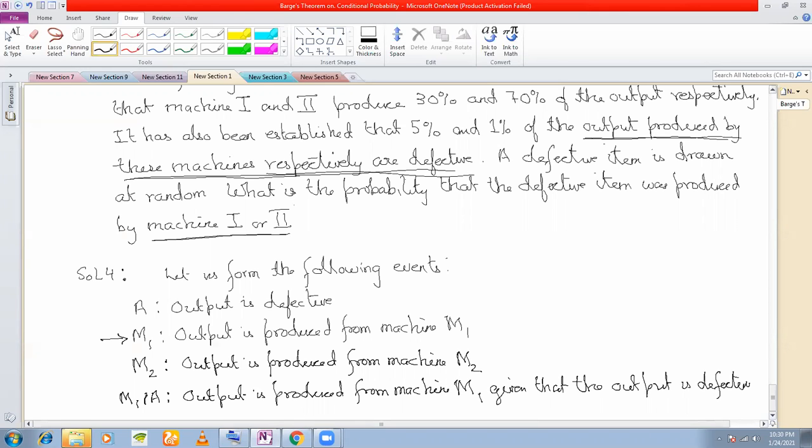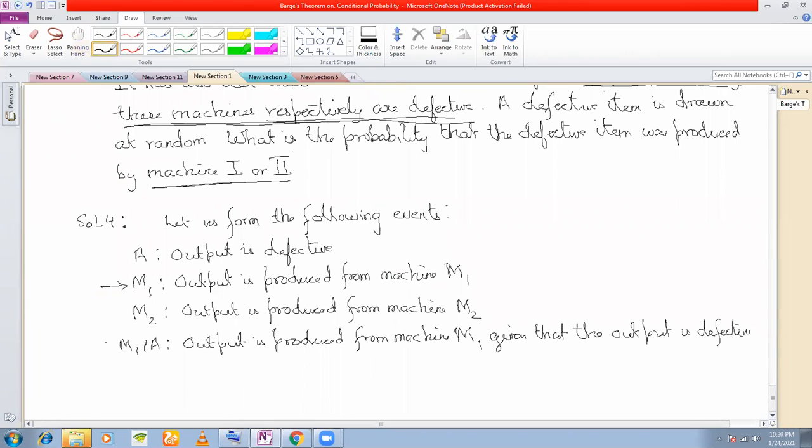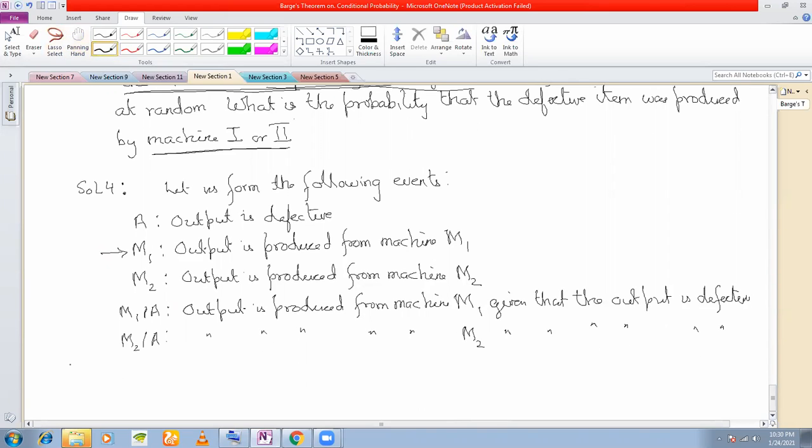Right? And what is M2 slash A? The output is produced from machine M2, given that the output is defective. So that means what is M1 slash A union M2 slash A?